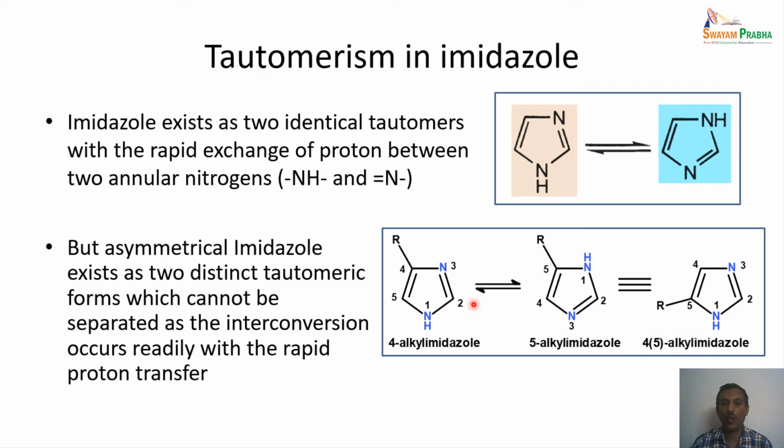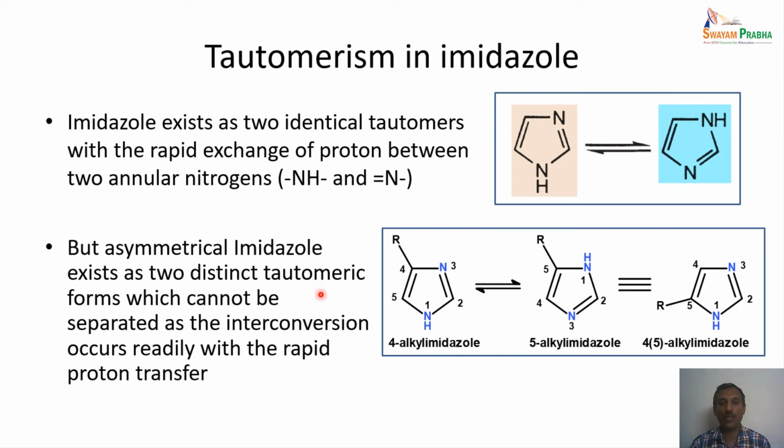This happens only if this nitrogen, the imidazole nitrogen, is unsubstituted. Provided there is a proton on this nitrogen, only then this kind of tautomerization takes place. And this interconversion is so fast that it is very difficult to isolate any one form because of the rapid proton transfer.